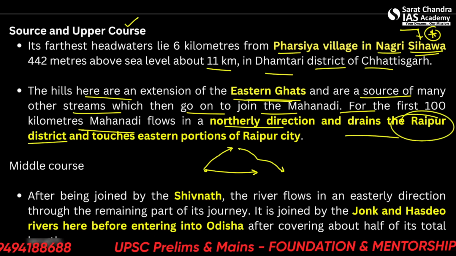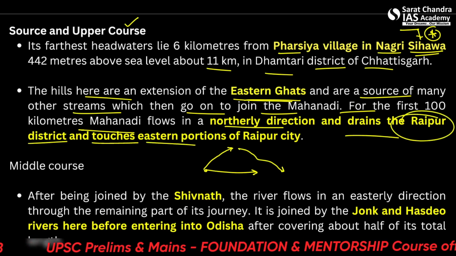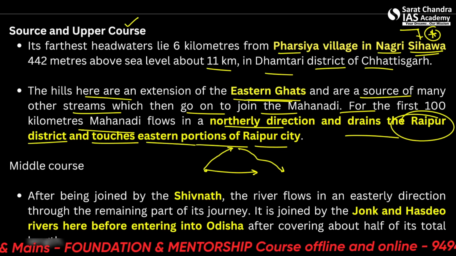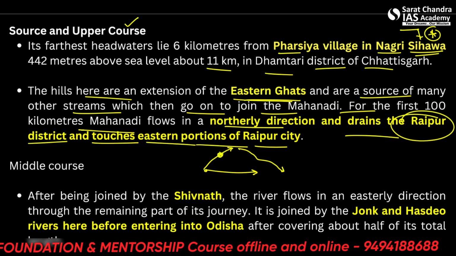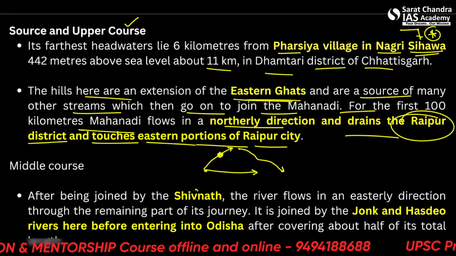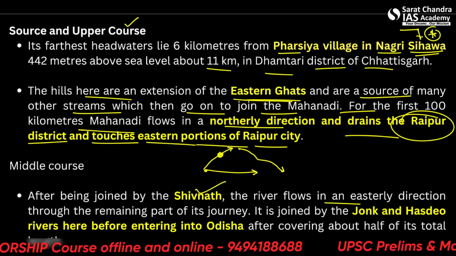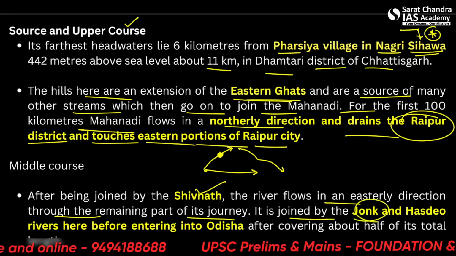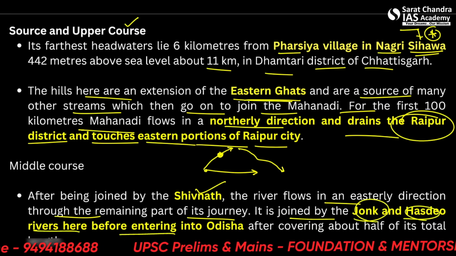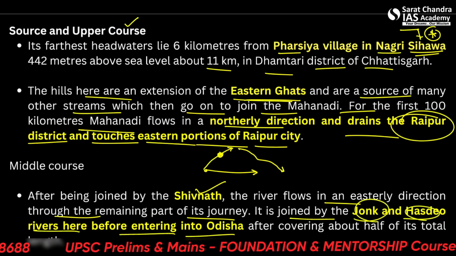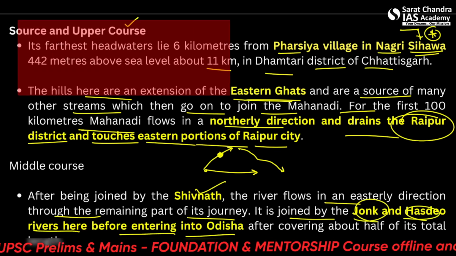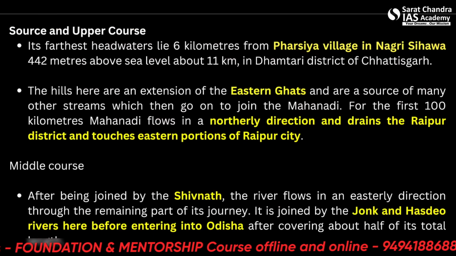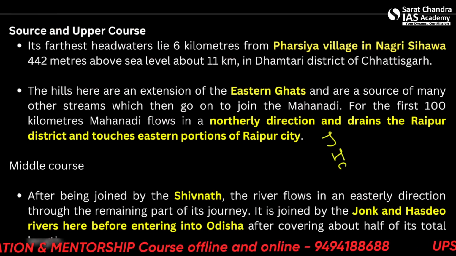So Raipur is the capital of Chhattisgarh and the river touches the eastern portion of Raipur city. Now from here, after Raipur city in Chhattisgarh, there's another tributary which joins it, Shivanath. The river flows in an easterly direction through the remaining part of its journey. And it is joined by the Jonk and Hasdeo rivers here before entering into Odisha. So which three tributaries have joined the Mahanadi before entering Odisha? So Jonk, Hasdev and Shivanath.